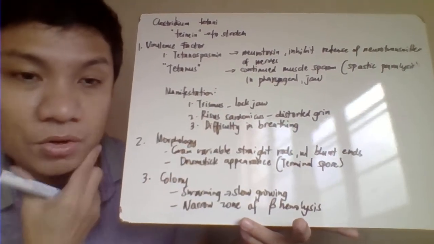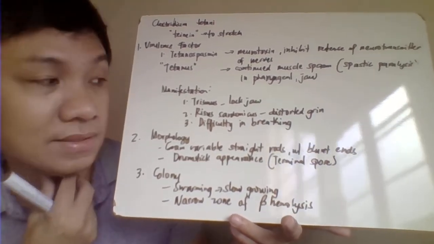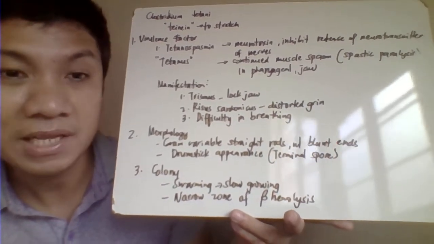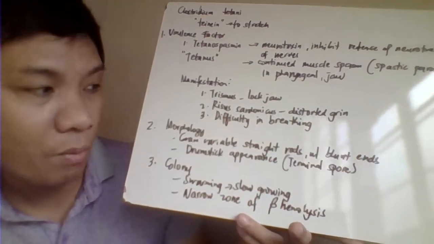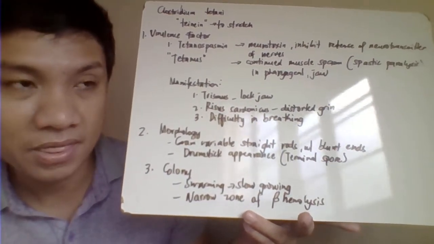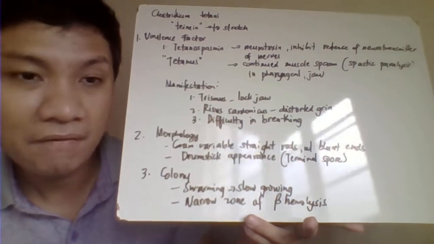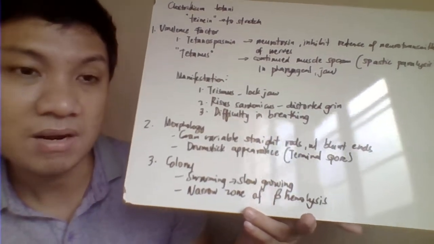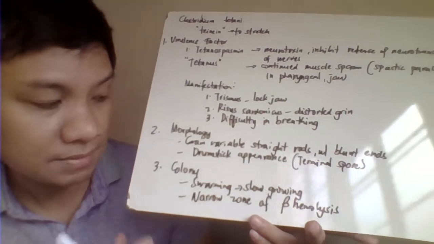Trismus or your lockjaw. So, hindi mo magalaw dito na part because dito most likely nagkakaroon ng paralysis. Risus sardonicus or distorted grin or sardonic smile. Ganun. Difficulty in breathing is another one. Okay, gram stain result would resemble almost the same with the morphology ng Clostridium perfringens. So gram variable, straight rods with blunt ends, only that the spores are found here on the terminal end, not on the subterminal, as seen in your Clostridium perfringens.